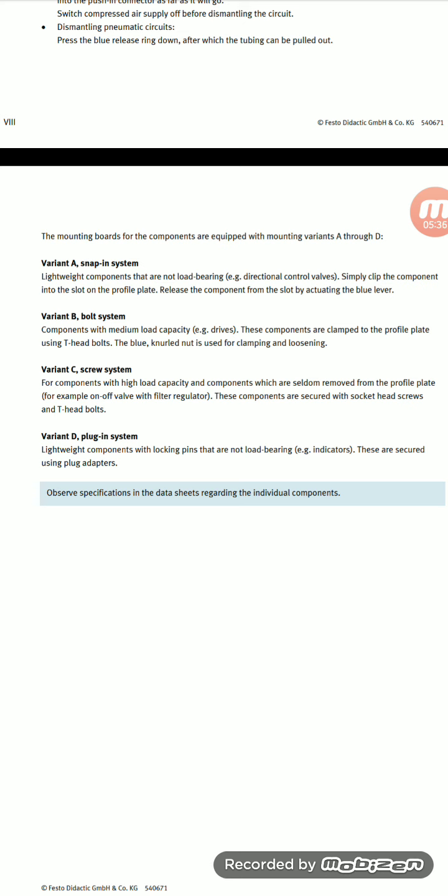The blue knurled nut is used for clamping and loosening. So this is also a bolt system. With the bolt we have to screw either tightly or loosely. That is a bolt.